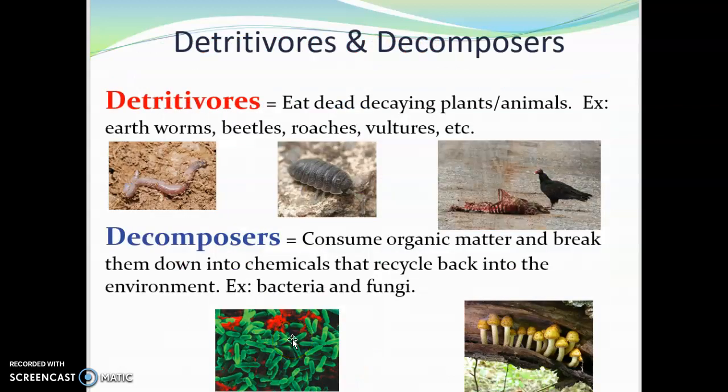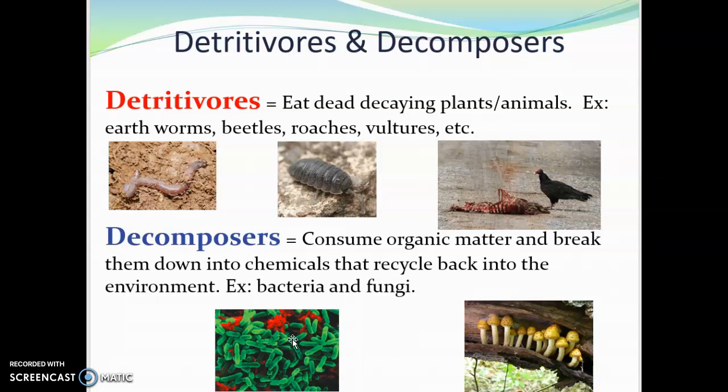So I want to take some time talking about detritivores and decomposers. These are really important to the ecosystem because they connect the whole food web together. Whenever an organism dies, its body needs to be broken down. That body needs to have its nitrogen, its carbon, basically all the macromolecules, all the atoms, broken down and put back into the earth. This is where the detritivores and the decomposers come in.